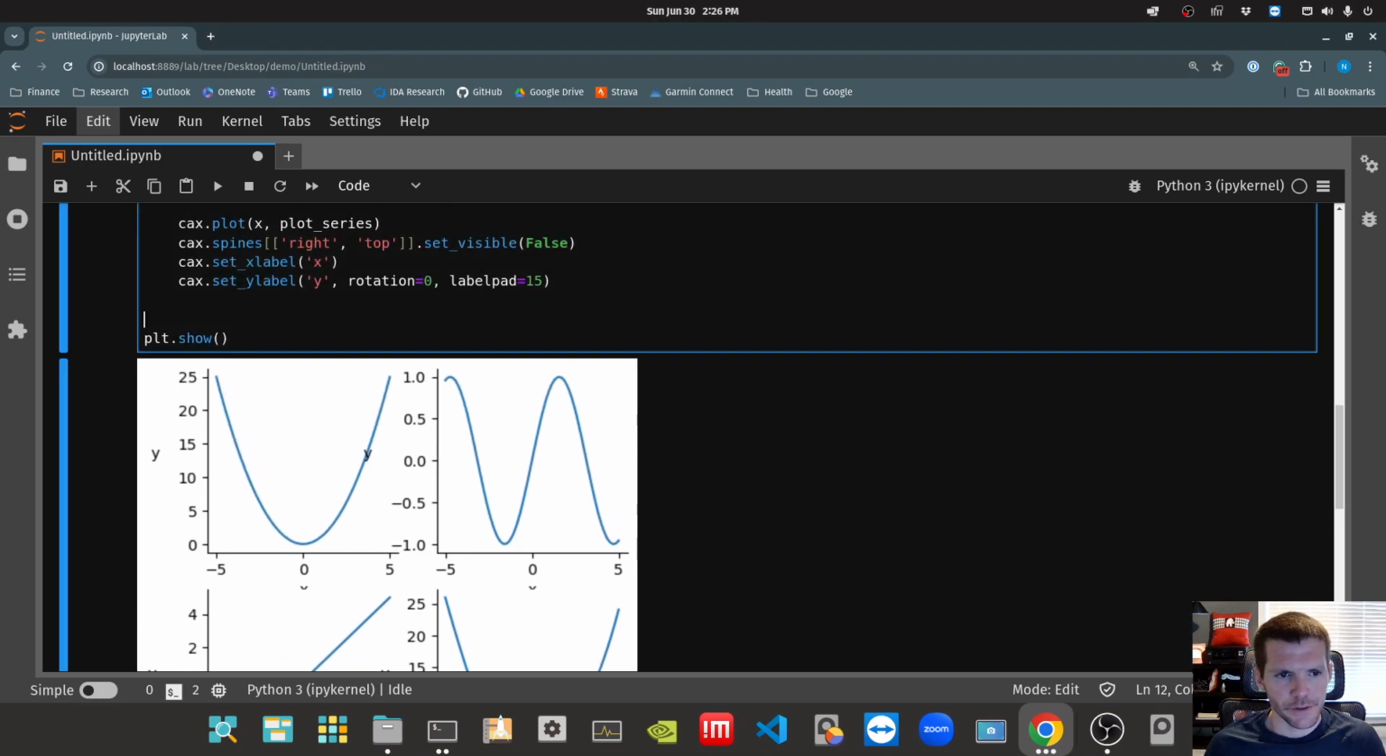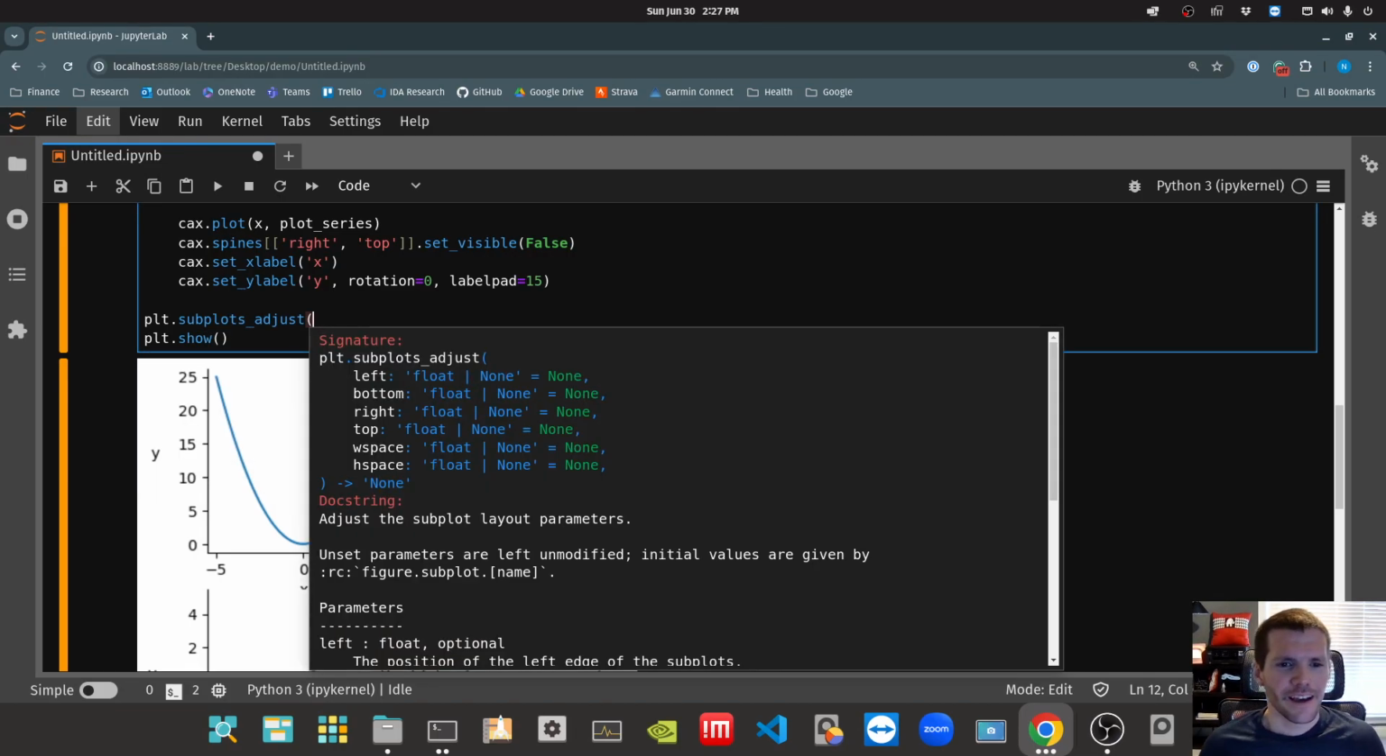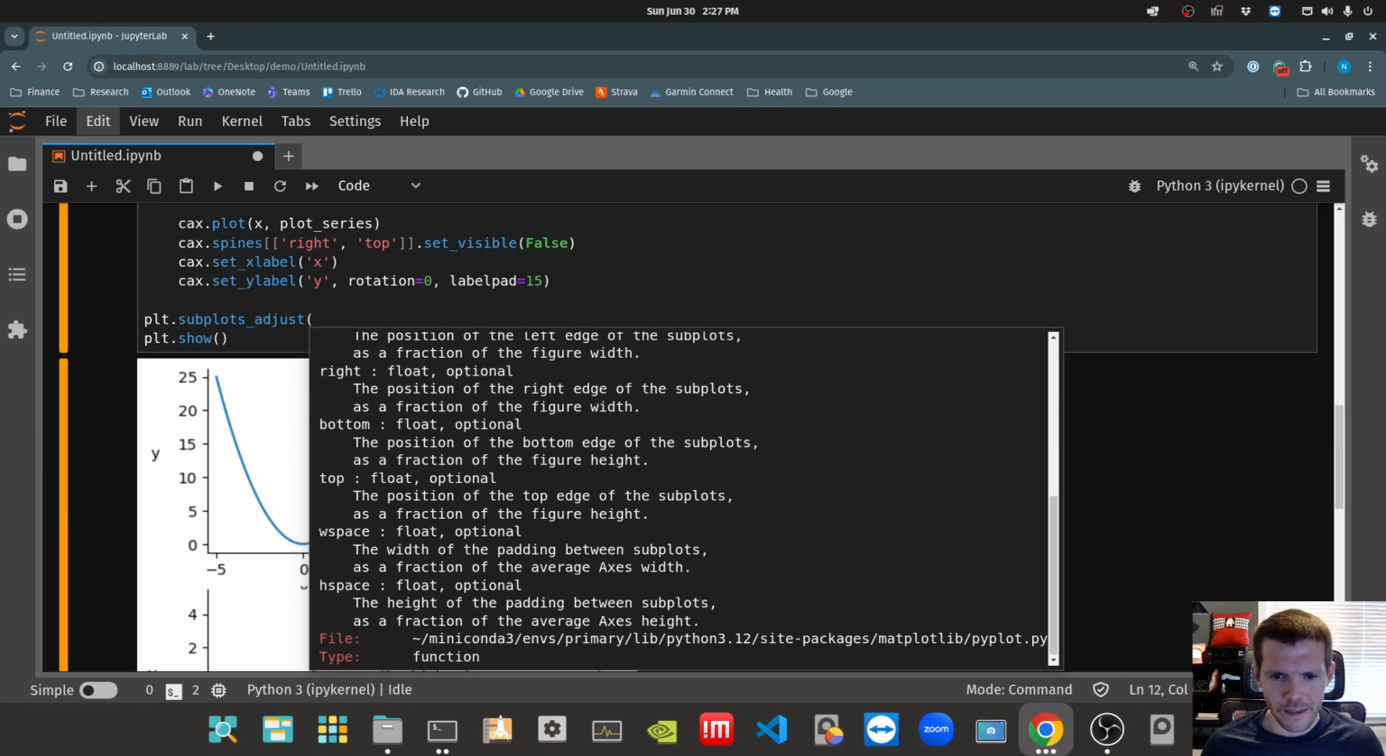What you can actually do, right now, when we're doing things with CAX or AX, we're working on individual subplots. And we saw in a previous video when we were saving a figure, we used plt, and that handled it at the entire figure level. Another helpful method that applies at the figure level is called subplots adjust. It's got these two parameters, W space and H space. W space is the width of padding between subplots and H space is the height.